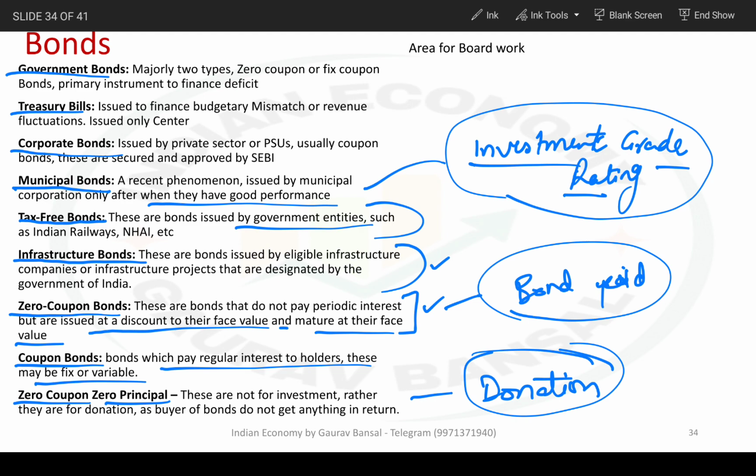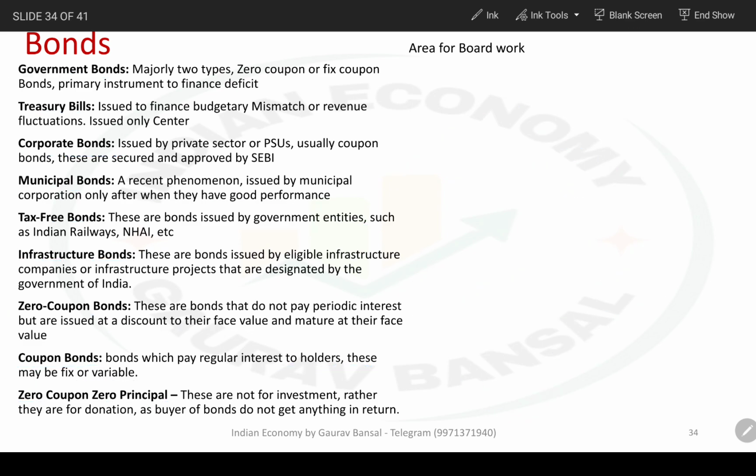But what is the advantage? The advantage is that when a company issues a bond, it has to declare all its financial details. Just like that, NGOs will have to become more transparent because of this effort. So this is about the bonds that we have mentioned here. Let us move to the next page.